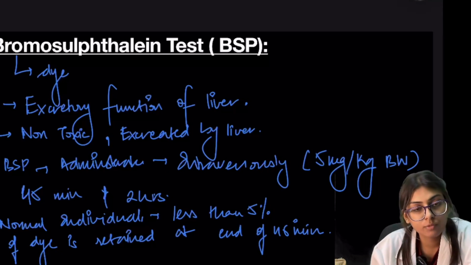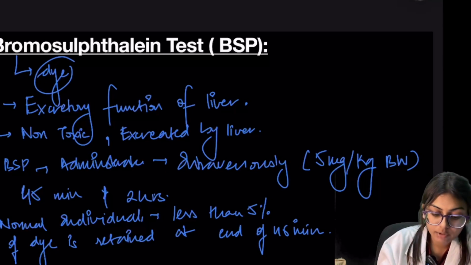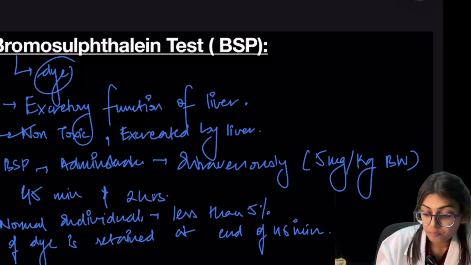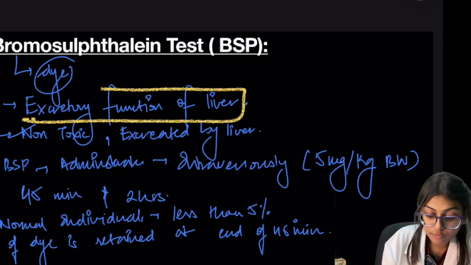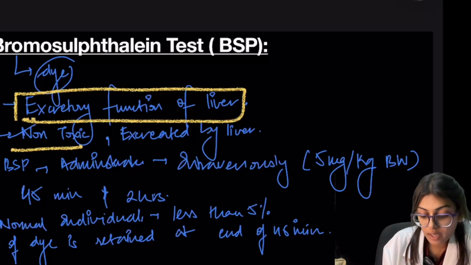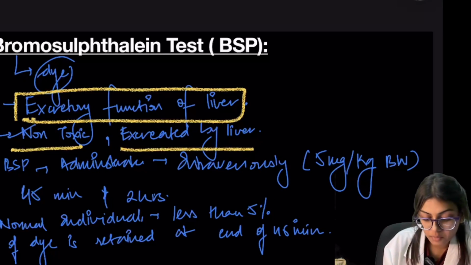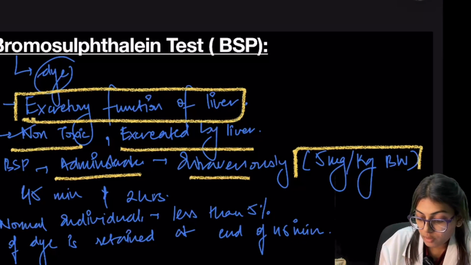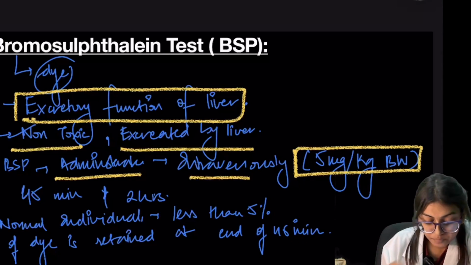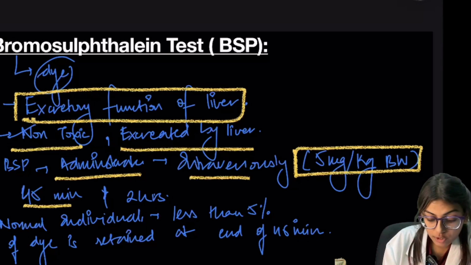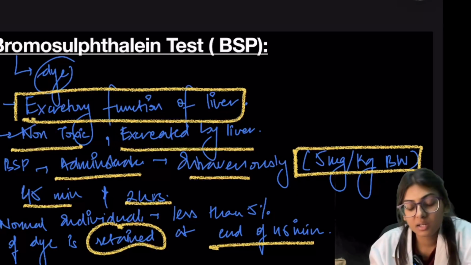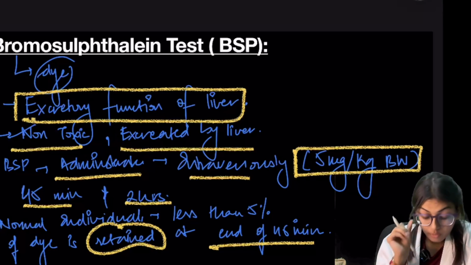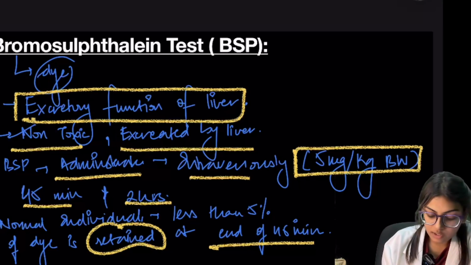So what is BSP? BSP is the bromosulfophthalein test. It is a non-toxic dye, and it mainly assesses the excretory functions of the liver. First, the BSP is administered intravenously, like 5 mg per kg of body weight, and it is measured at 45 minutes and 2 hours. In a normal individual, less than 5% of the dye is retained at the end of 45 minutes. If this level increases, it indicates impairment in the liver function.